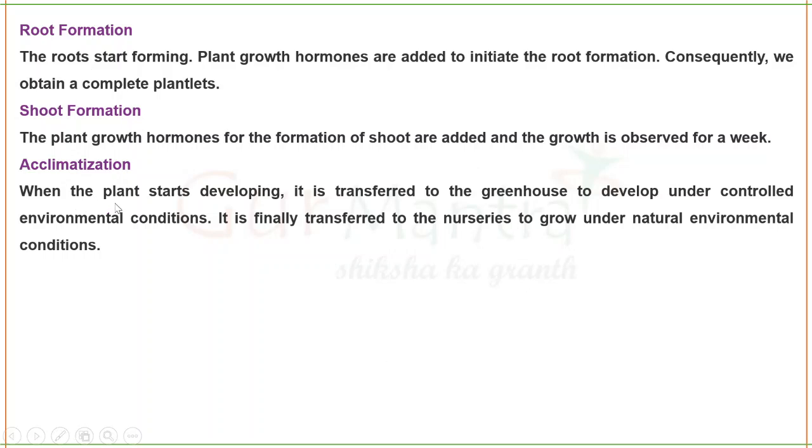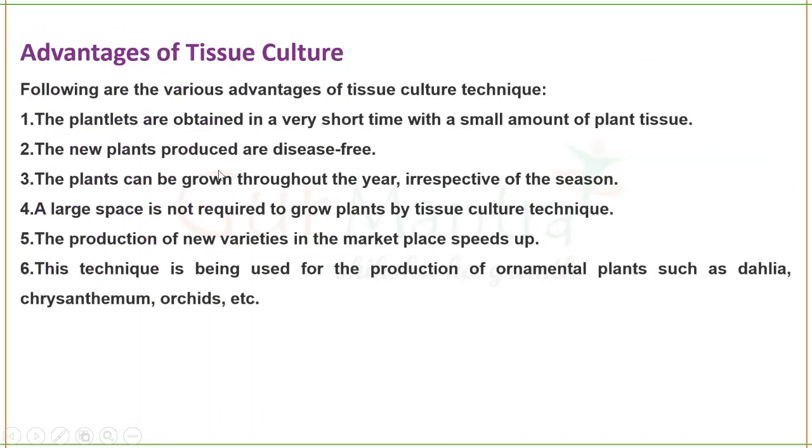Acclimatization is when the plant starts developing, it is transferred to the greenhouse, under very controlled environmental conditions. It is finally transferred to the nurseries to grow under the natural environment. So acclimatization is nothing but adjusting to the environment, from the laboratory scale to greenhouse, from there to the natural environment. The plant needs to adjust for its growth, right? That is what is called acclimatization.